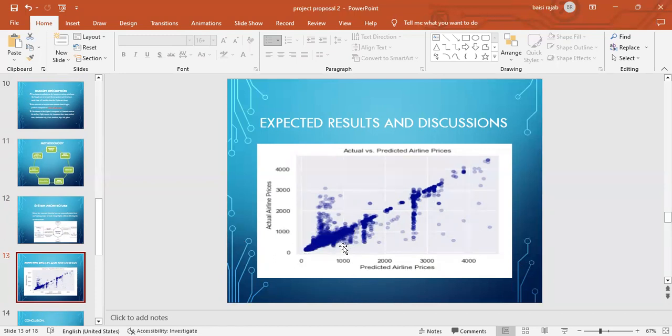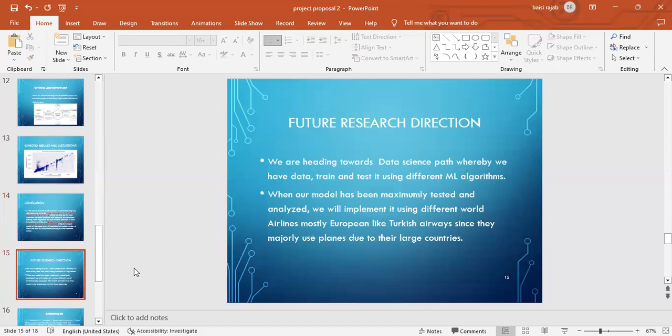But it can even happen that we predict the flight is going to cost 1,000, and then it costs less than that. So we should be able to get the line of best fit. We shall use these graphs to calculate its accuracy.